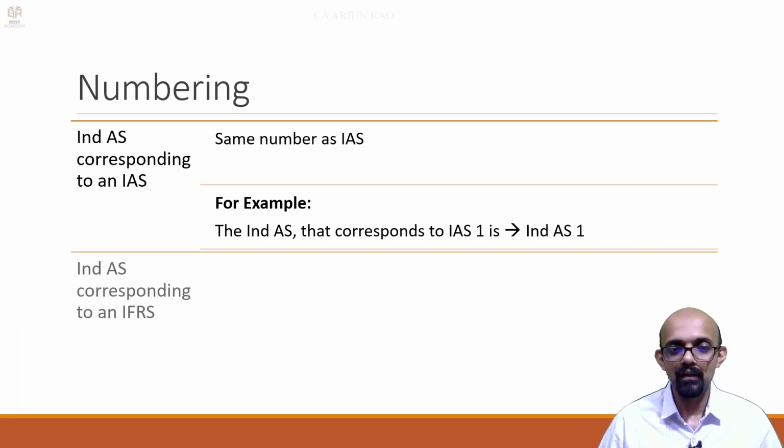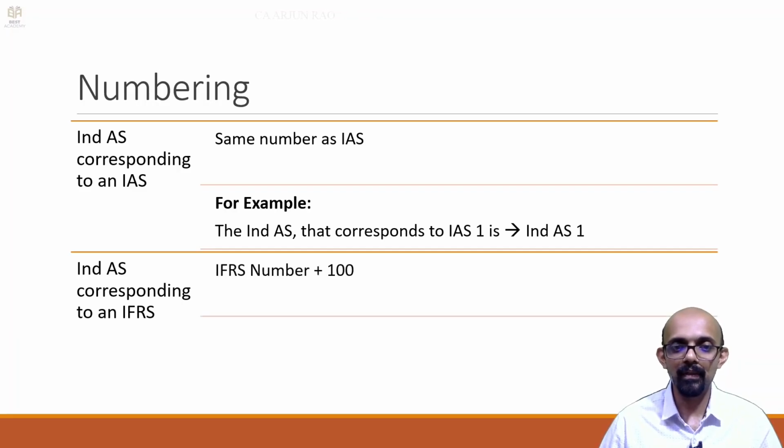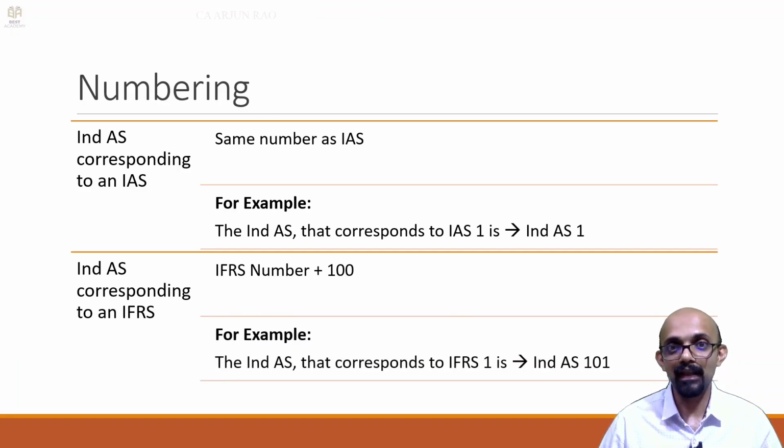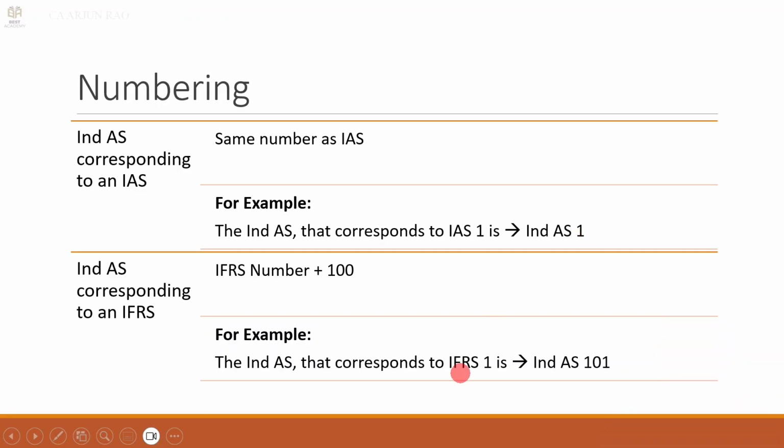Okay. The Ind AS corresponding to an IFRS will be the IFRS number plus 100. So there is IAS 1 and also IFRS 1. So Ind AS equivalent to IAS 1 is Ind AS 1, right? But the Ind AS equivalent to IFRS 1 is Ind AS 101. So Ind AS corresponding to IAS will be the same number, and that corresponding to IFRS will be the IFRS number plus 100. That is why you have a 3-digit number.